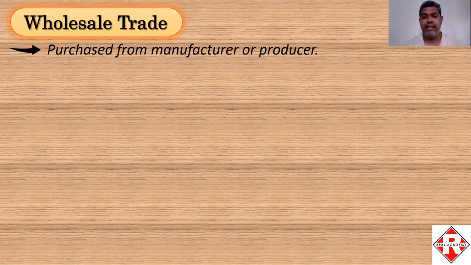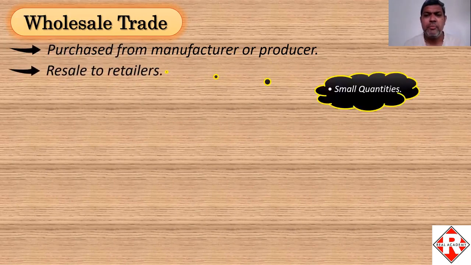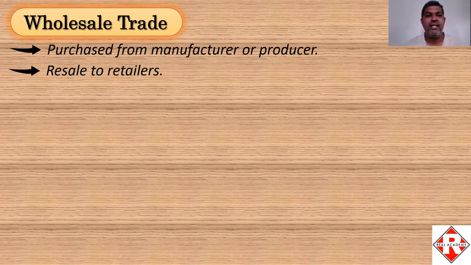Okay, then moving ahead, after that this particular person will be selling it to the retailers and the selling will be in small quantities. ये wholesaler जो होता है ये क्या करता है, ये मैन्युफैक्चरर से ह्यूज क्वांटिटी में परचेस करता है, फिर उसके छोटे छोटे पार्ट्स बनाएगा या शायद उसके छोटे छोटे पैकेट्स बनाएगा. Okay, और उसको retailers को बेचेगा. So buying from the producer or the manufacturer and selling it to the retailer is nothing but something called as wholesale trade.